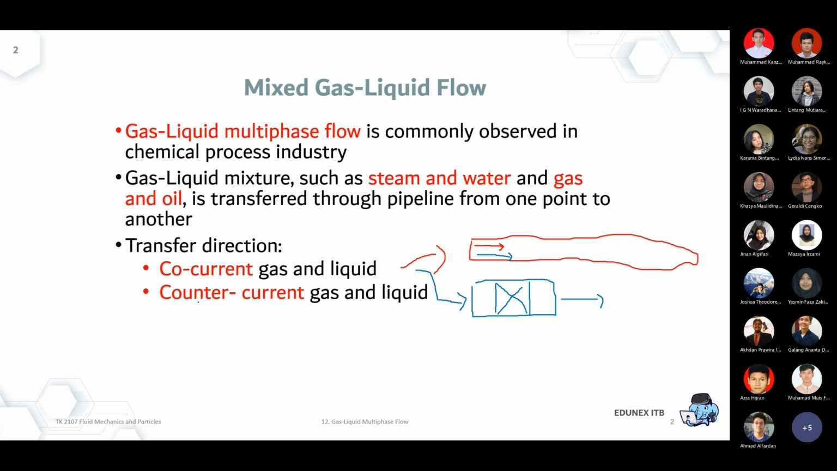Okay, for the counter current, the obvious example is of course distillation, or I think absorption will be a better example. Okay, so absorber, you have an absorber, and an absorber is a unit operation to separate gas using a solvent, using a liquid solvent.